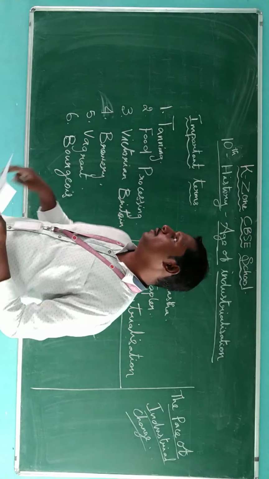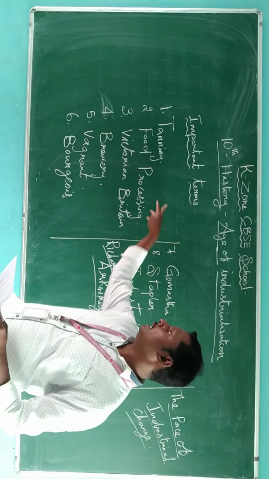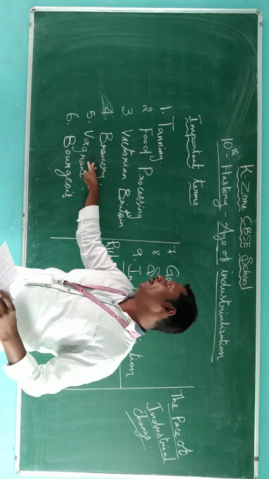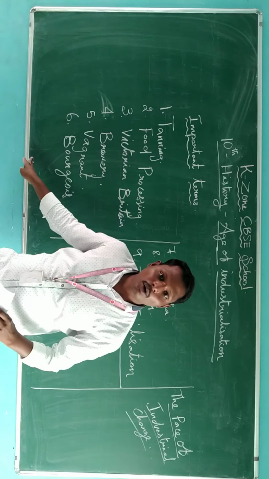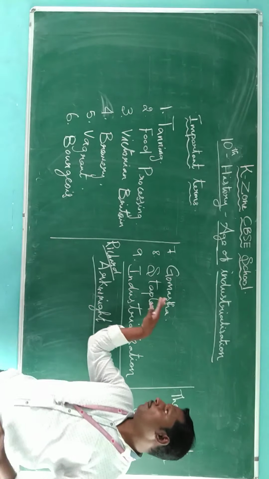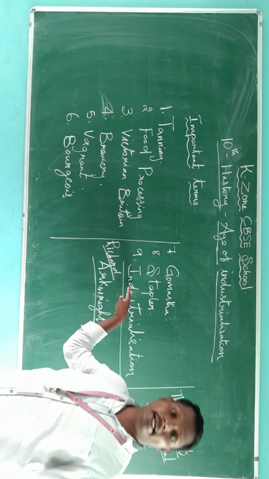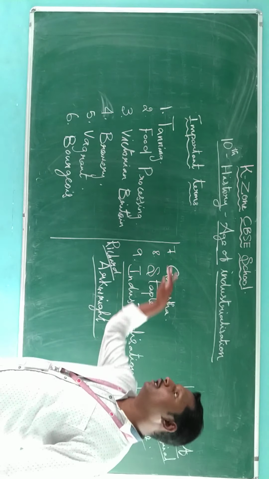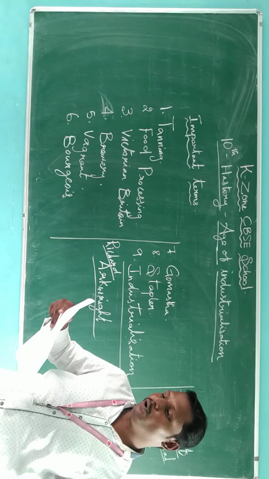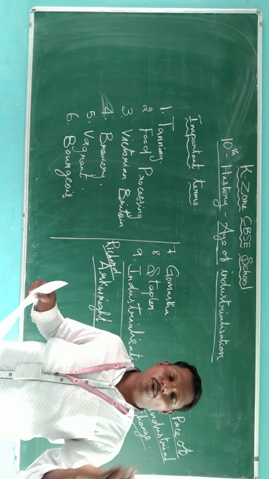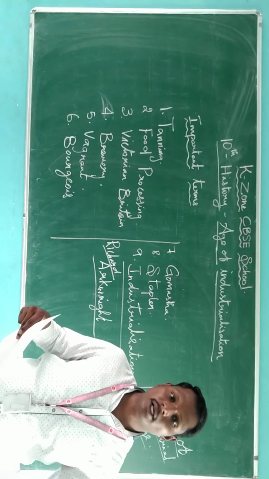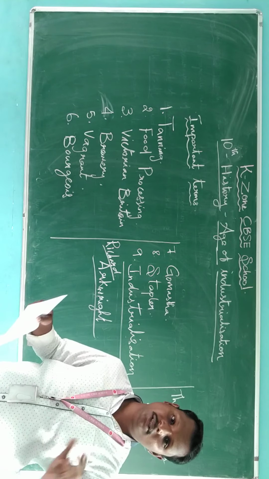Once again I repeat. These are the important terms: tanning, food processing, Victorian Britain, Bavarian, wagon, Gumasta, Starbuck and industrialization. We have seen that before the industrial revolution they used handmade production. The proto-industrial system was a part of commercial exchange.